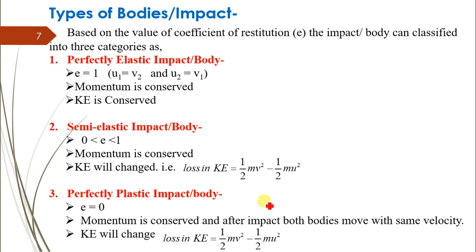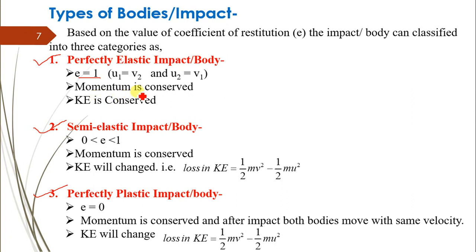Next, type of bodies or type of impact. Based on the value of coefficient of restitution E, the impact or the body can be classified into three categories: perfectly elastic body, semi-elastic body, and third, perfectly plastic body. Now the features of these three classifications: first, perfectly elastic body. In this type of body E is equal to 1, that is, the velocity of separation is equal to the velocity of approach, or we can say u1 is equal to v2 and u2 is equal to v1.